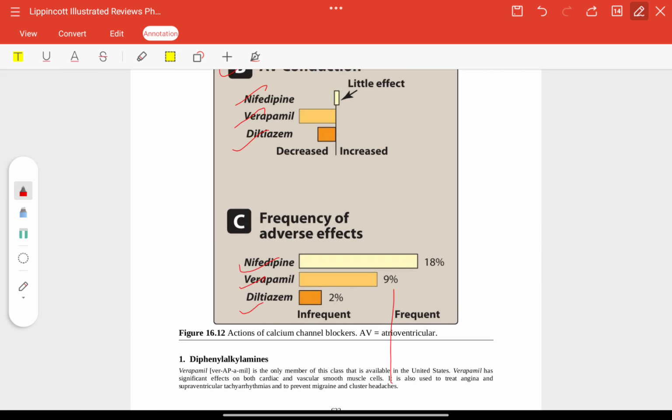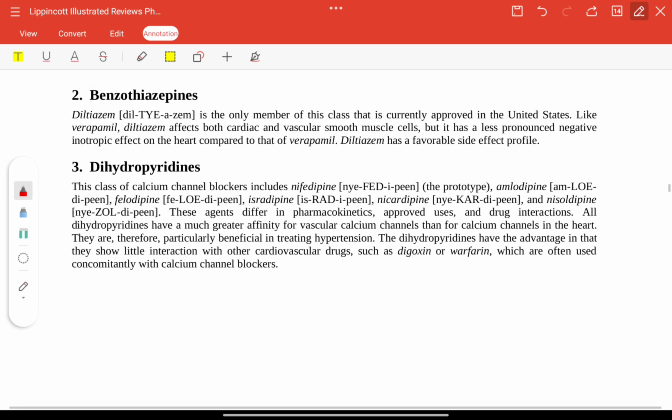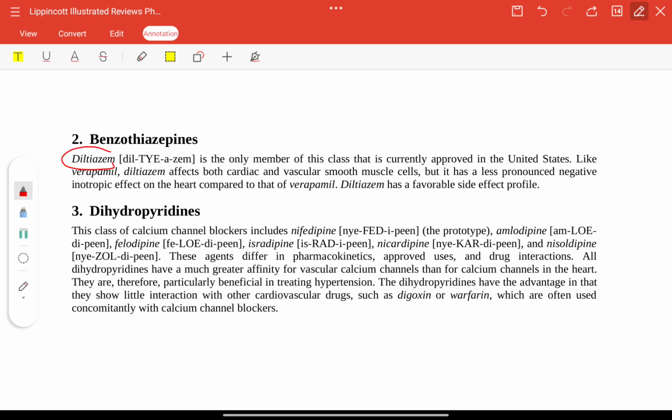Diphenylalkylamines: verapamil, and it affects both cardiac and vascular smooth muscle cells. It is used to treat angina, supraventricular tachyarrhythmias and prevent migraine and cluster headaches. Then benzothiazepines: diltiazem is the only member of this class currently approved. Verapamil and diltiazem affect both cardiac and vascular smooth muscles and have a less pronounced negative inotropic effect on the heart.